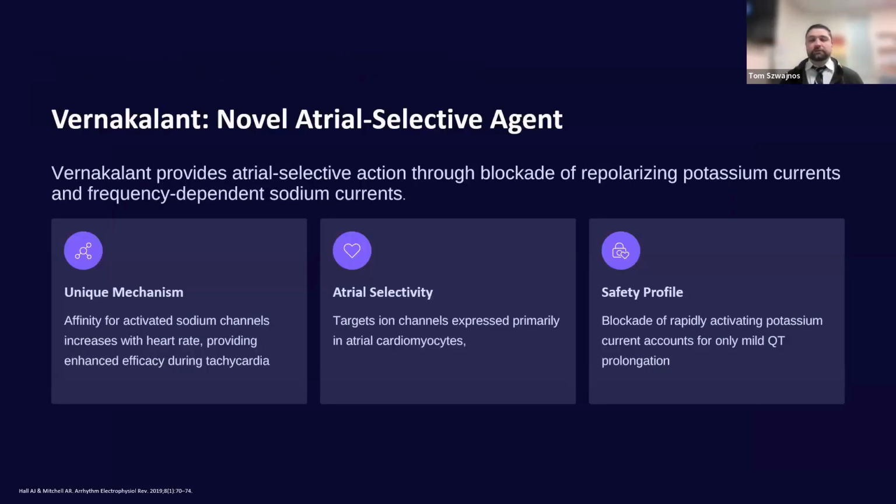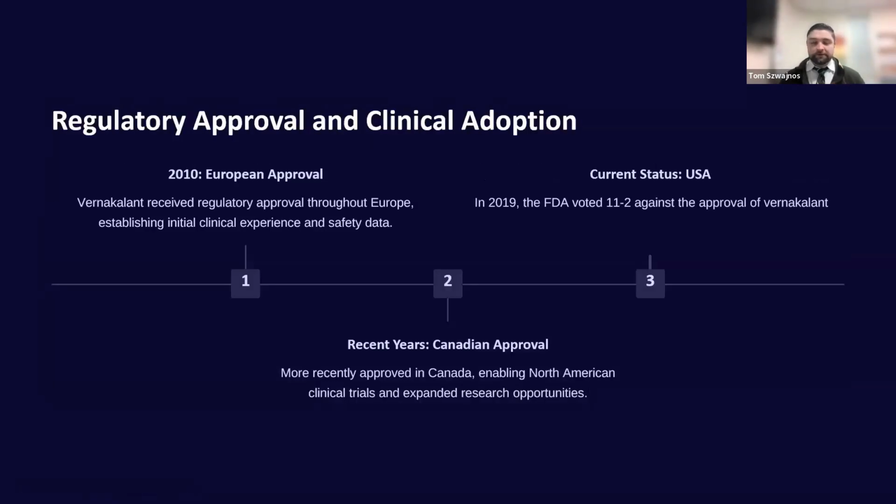This is a really interesting medication where it's a very atrial selective sodium channel blocker. The really interesting thing about this particular medication is that it actually has increased atrial selectivity and affinity for the receptors as the heart rate increases. So as your heart rate gets faster, the medication should, in theory, be better. And the nice thing is that for the most part, the safety profile is relatively mild and transient with the infusion of the medication.